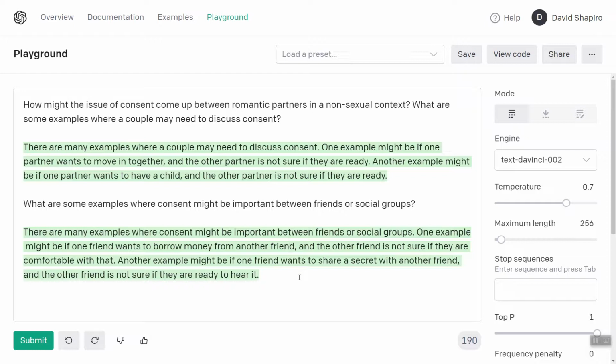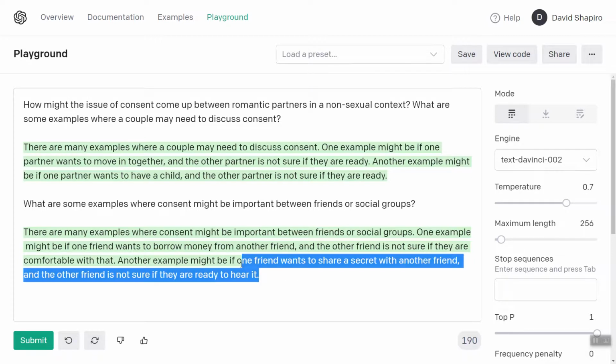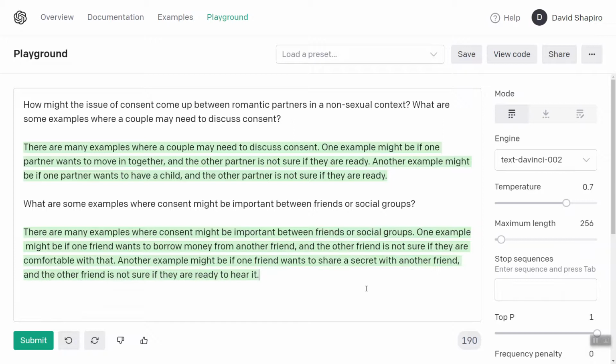I had another idea. What was it? Something consent between, oh, good grief. Okay, well, anyways, you're starting to get the idea. Oh, family members. That's what it was. Finally, what are some examples where consent comes into play between family members?